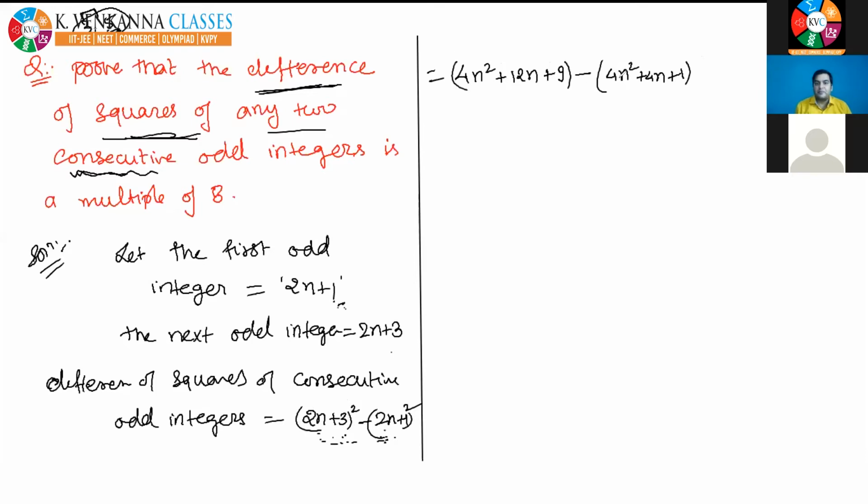So if I open the bracket, then 4n square and 4n square will be cancelled out. 12n minus 4n will become 8n, and 9 minus 1 becomes 8. So I can take 8 common from here and I will get 8 into (n plus 1). See, this is 8 into (n plus 1). That means I have proved that it will be a multiple of 8. So we have proved that the difference of squares of any two consecutive odd integers is a multiple of 8. I have proved it.